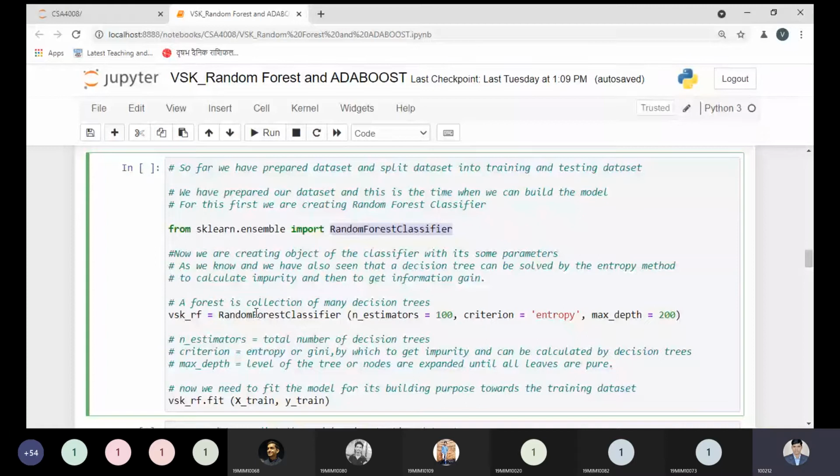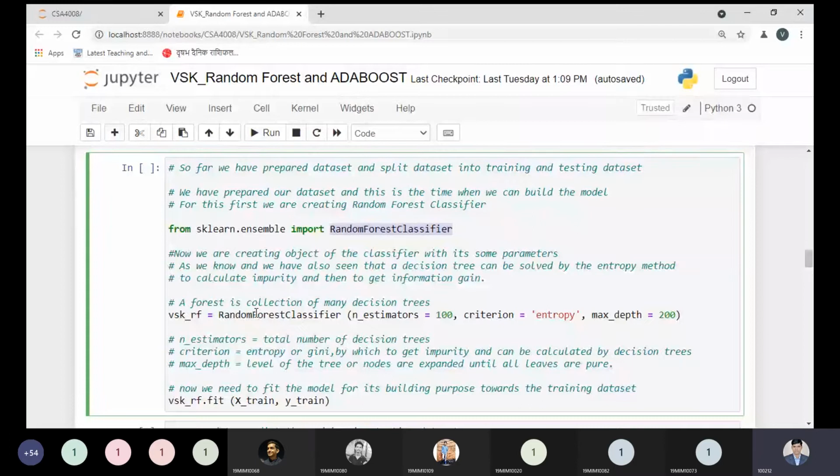The point you need to keep in mind before moving ahead is that a forest is a collection of many decision trees. Before creating the class object and passing the parameters, as we know, we have also seen that a decision tree can be solved by the entropy method to calculate the impurity and then get the information gain. This is the important point we have already seen.